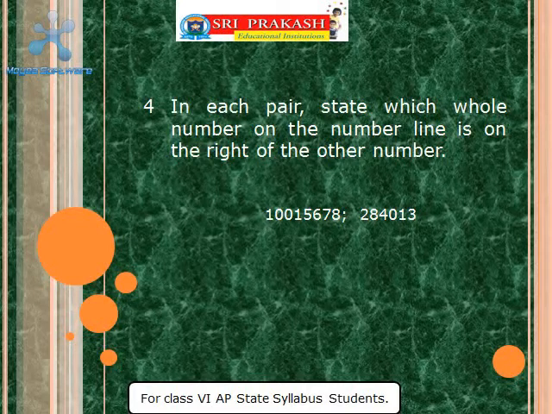The other number is 2,84,013. So out of these two, which number is greater? Definitely 1 crore 15,678. So this number will be on the right of 2,84,013.